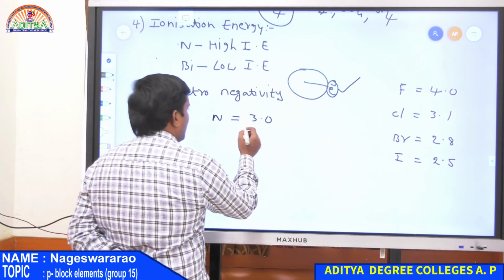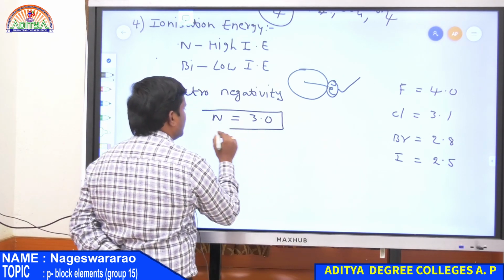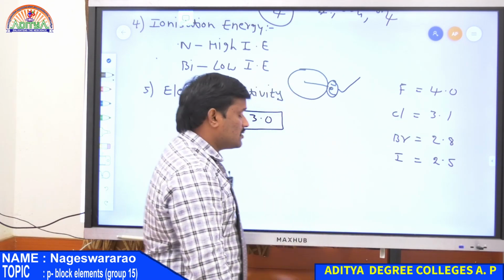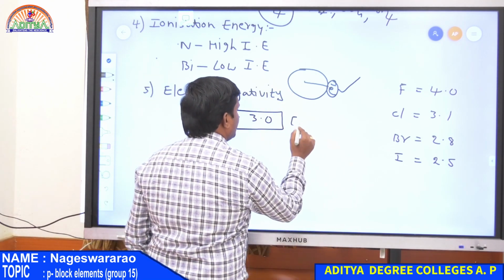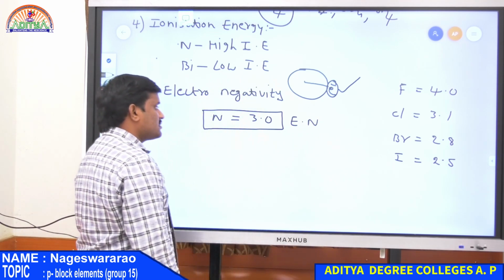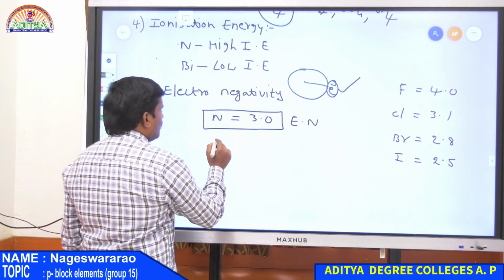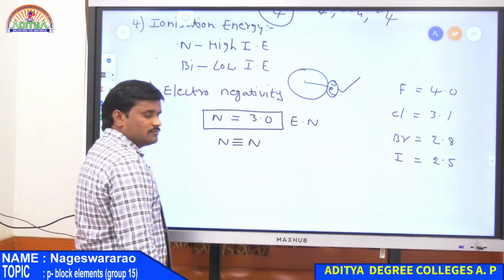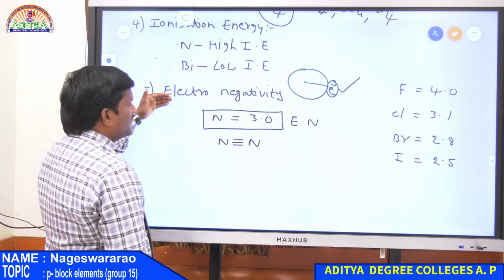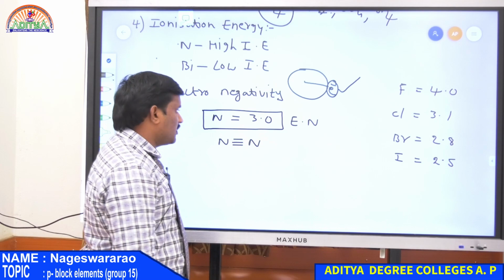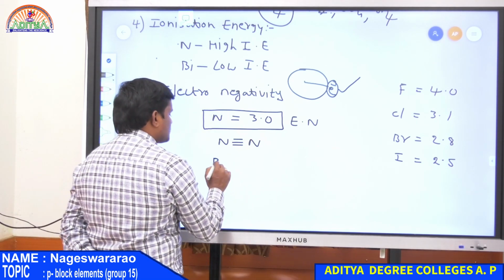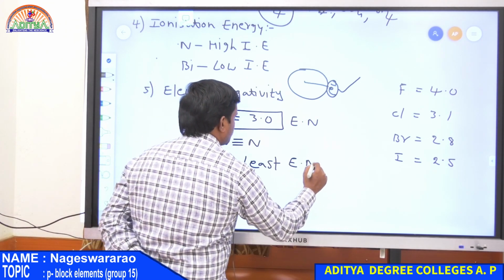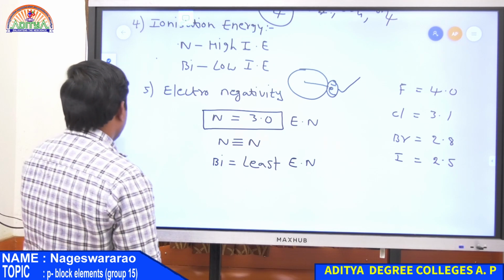Here nitrogen also has a 3.0 electronegativity, which means it is nearly equal to chlorine. So this is also one of the most electronegative elements in the periodic table. This is due to nitrogen always combining with itself to form N2. Electronegativity values decrease from top to bottom. Nitrogen has the highest value and bismuth has the least. So this is about electronegativity.